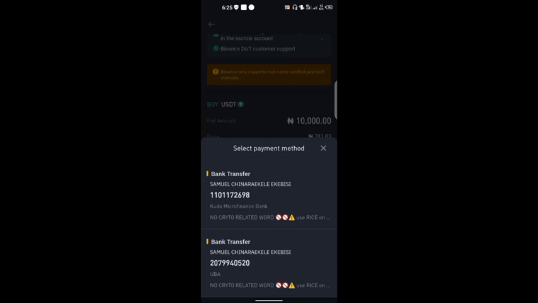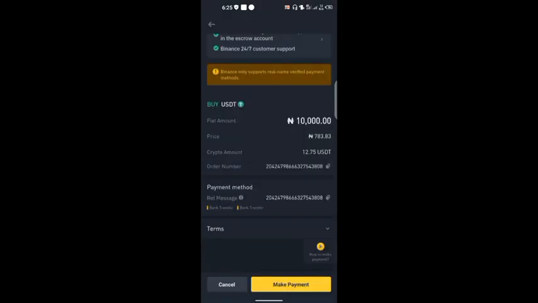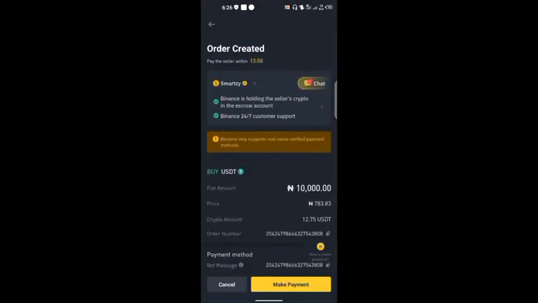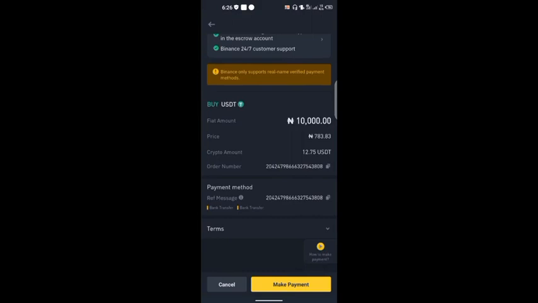So you click on sell. You copy this account number and note the bank name. Then go and transfer from your bank app, or probably via USSD, to the person. Once you have done that, come back to this page. Now you click on make payment. When you click on make payment, you just come and confirm that you have transferred money to this person, that okay, I am making payment to this account. You select the one you are transferring to.